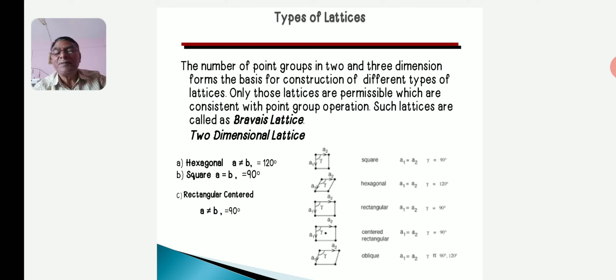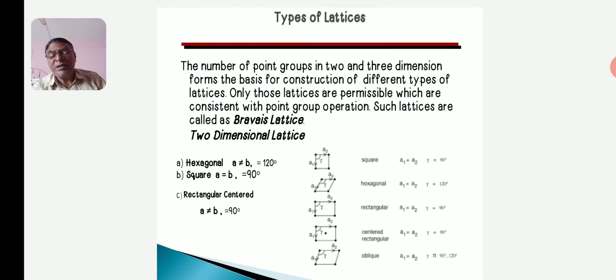In figure first, oblique: the side a is not equal to b and gamma is not equal to 90 degrees. These are the oblique lattices. The rectangular primitive: the side a is not equal to b and gamma is 90 degrees. These are the rectangular primitive lattices. Then rectangular centered: the side a is not equal to b, the gamma is 90 degrees. These are the rectangular centered lattices.